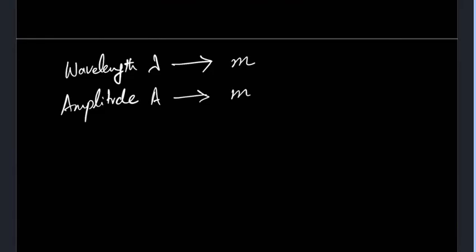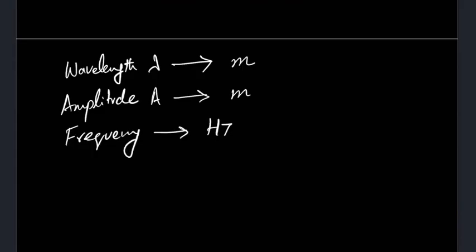I'm just trying to cover all the units that are going to be involved in IGCSE. You can memorize it at the end. The amplitude is m. Then there is frequency. It is hertz, that is equal to per second. Okay, 1 over s.